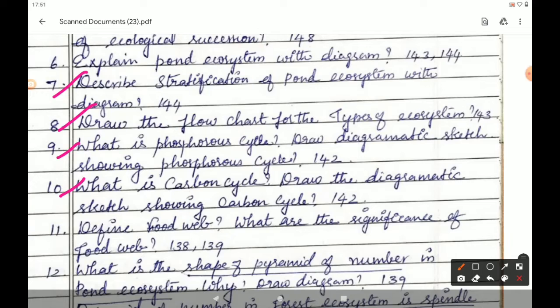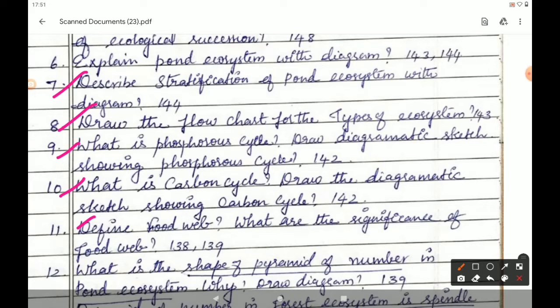The next question, 11th question. Define food web. What are the significance of food web? Answer is given in page number 138, food web. Define food web. Under the heading 7.2.6 food web, the interlocking pattern of a number of food chain form a web-like arrangement called food web. Close the bracket.